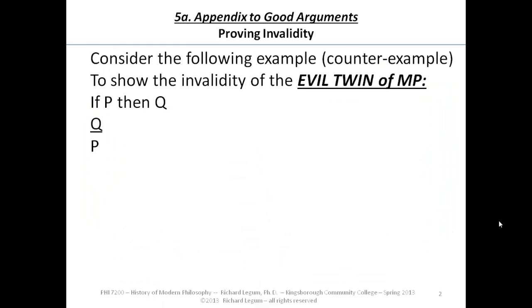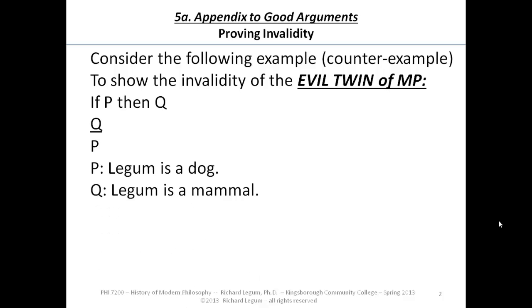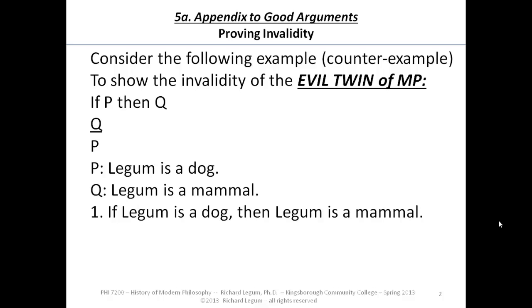Well, let's consider an example. We've been calling this kind of thing a counterexample, to show the invalidity of the evil twin of modus ponens up there. And let's think about two sentences. P, Legum is a dog. Q, Legum is a mammal. It's just an example. Don't think too hard about it. Let's stick to the point at hand. The first premise would say if Legum is a dog, if P, then Legum is a mammal. Right? All dogs are mammals, so if anything's a dog, then it's a mammal.